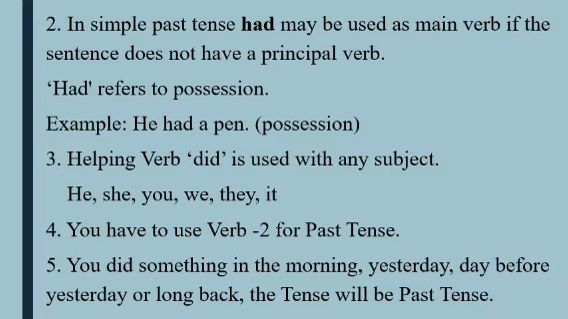Just don't be worried about that. Only you have to use did with any subject like he, she, you, we, they, it, everything. Okay. Number 4, you have to use verb to for past tense. Like you know it very well. Which one is verb to? Verb to means the past form of verb. Okay.